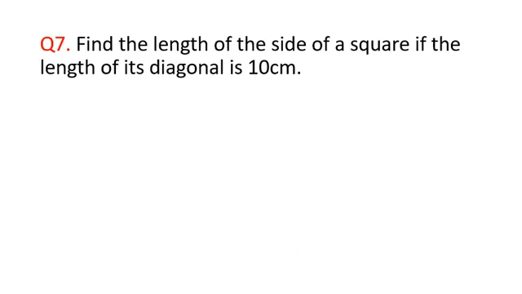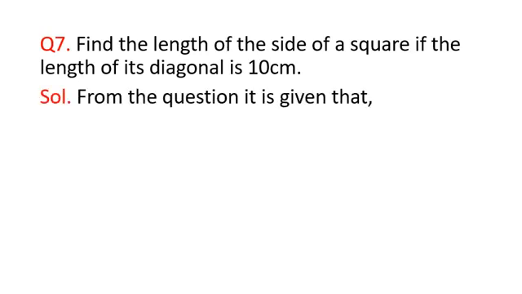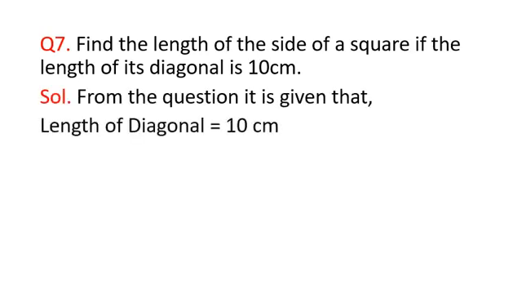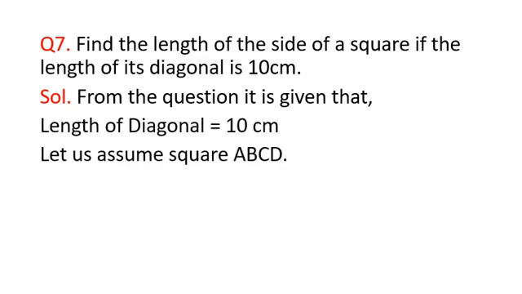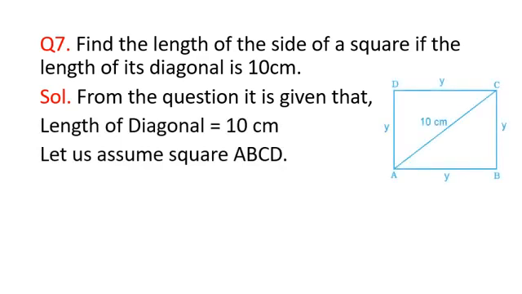Now coming to question number 7, find the length of the side of a square if the length of its diagonal is 10 centimeter. Here in this case the length of the diagonal is given to us and we need to find the side of the square. From this question it is given that the length of the diagonal is 10 centimeter. Let us assume a square ABCD. This is the square.